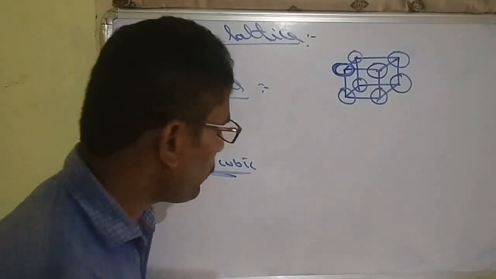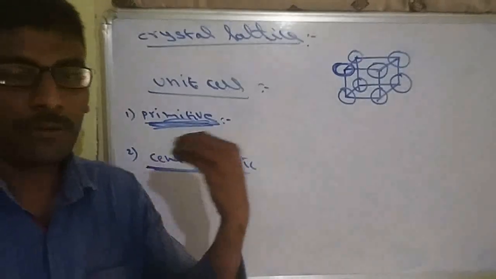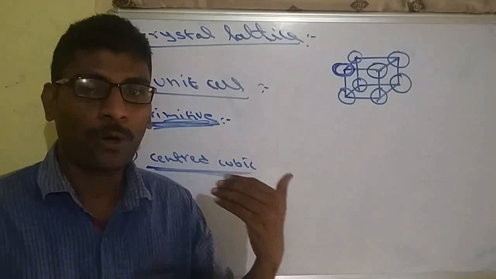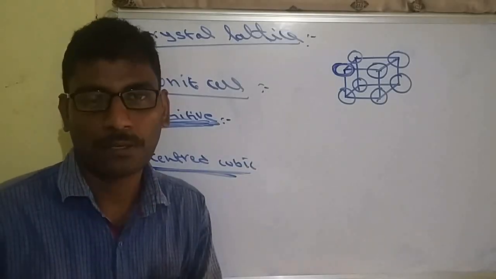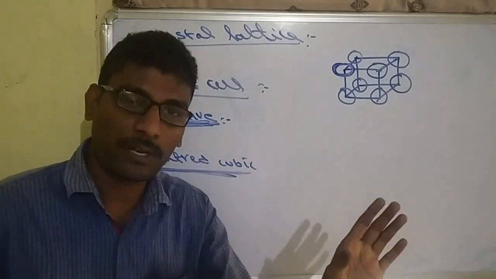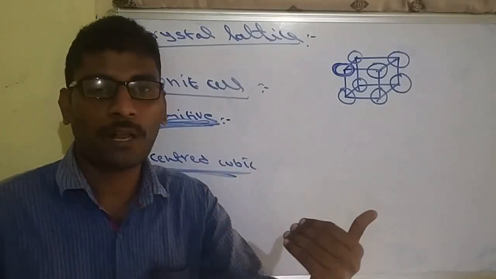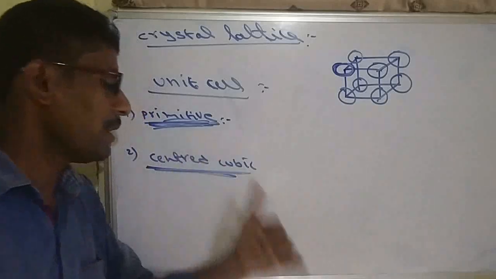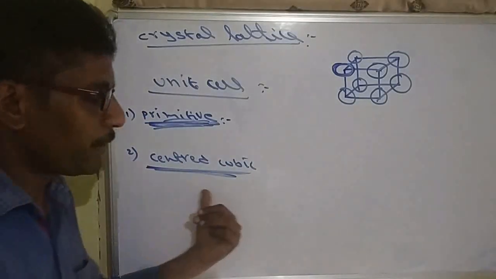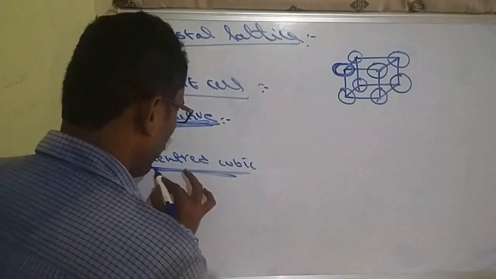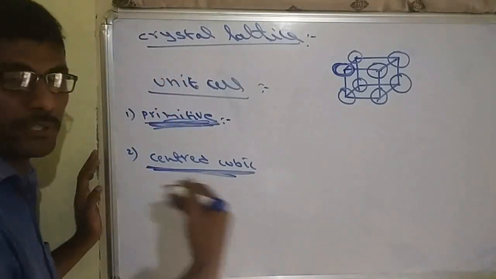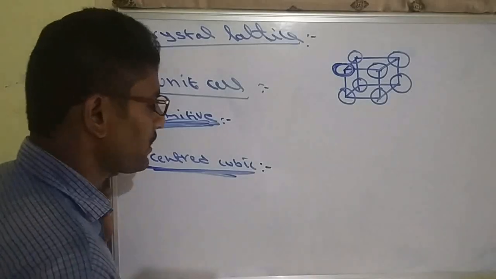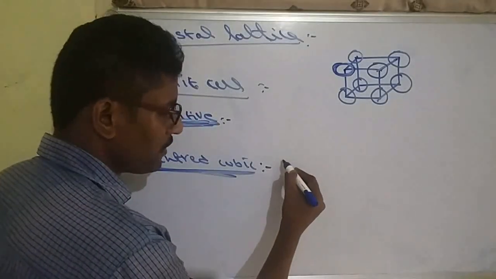So what does centered cubic mean? In any unit cell, along with corners, the corners are compulsory. Particles must be present at corners. Along with those corner particles, if any extra position particles are present, those are called centered cubic. Centered cubic unit cell: along with corners, any extra position of particle is present. That is centered cubic.